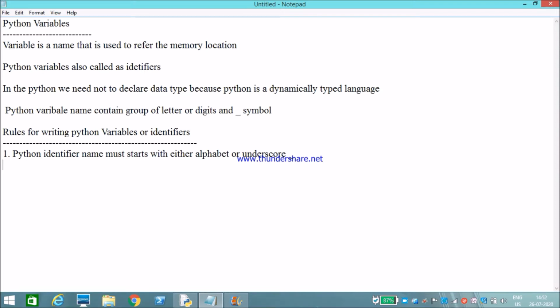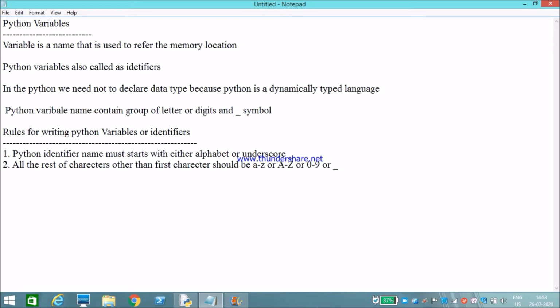The second rule is that all the rest of the characters other than the first character should be alphabets from a to z, or capital alphabets from A to Z, or digits 0 to 9, or underscore.